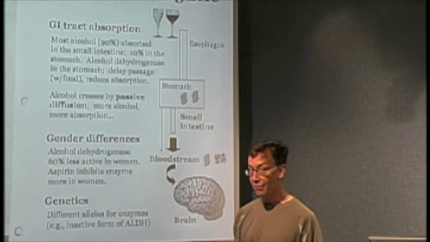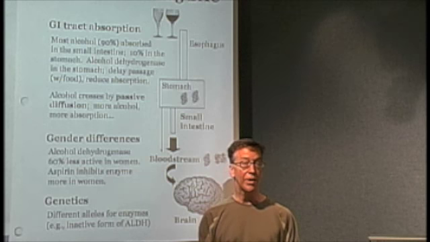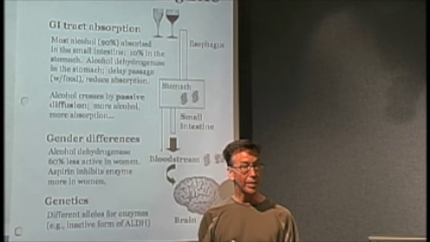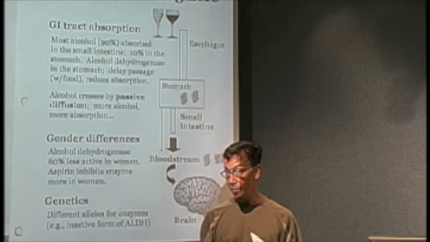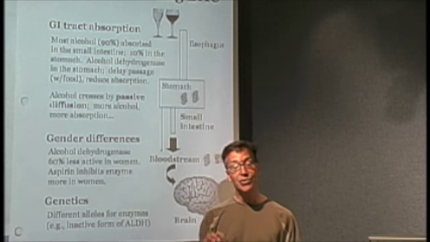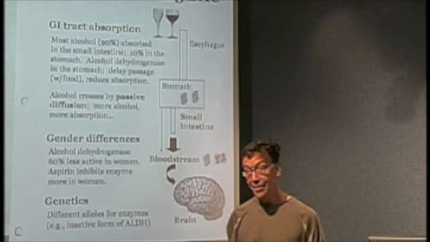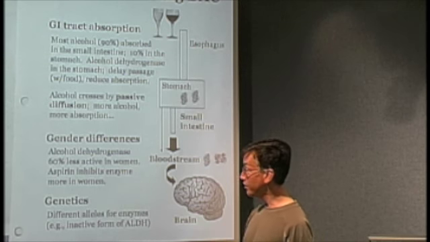So another factor affecting your ultimate blood alcohol concentration is how concentrated, right? How much alcohol you're absorbing at a particular time. So if you have a glass of beer, for example, there's less alcohol in a glass of beer than there will be in a shot of whiskey. So the whiskey will actually be more concentrated alcohol, and so you'll get more of it crossing from the small intestine into the blood.